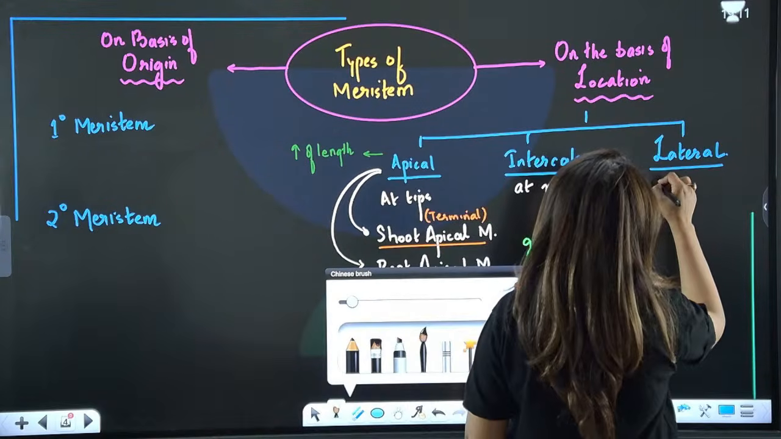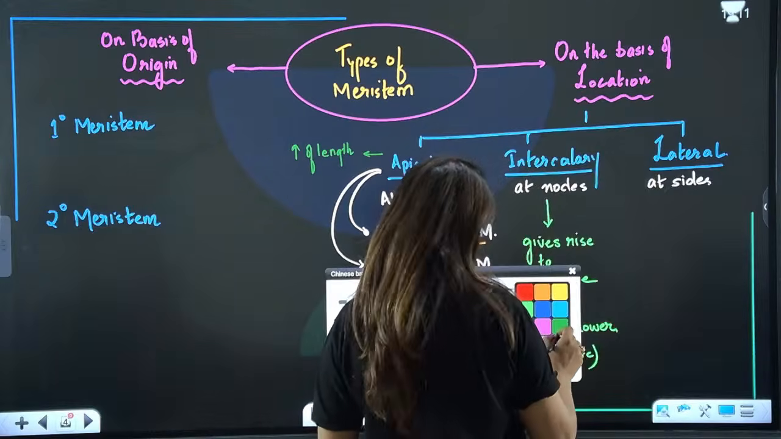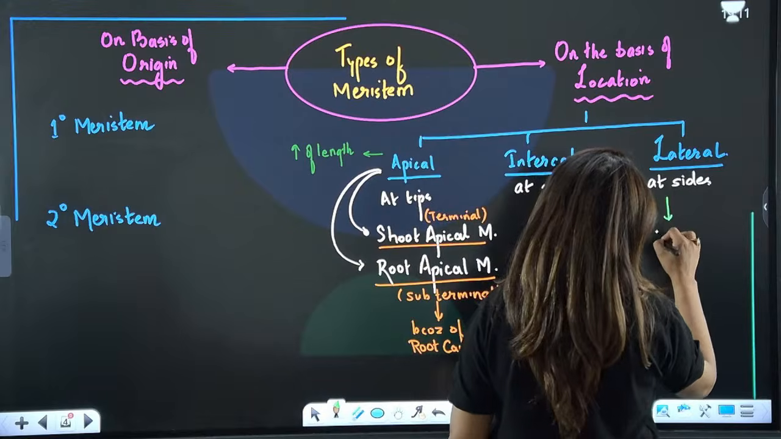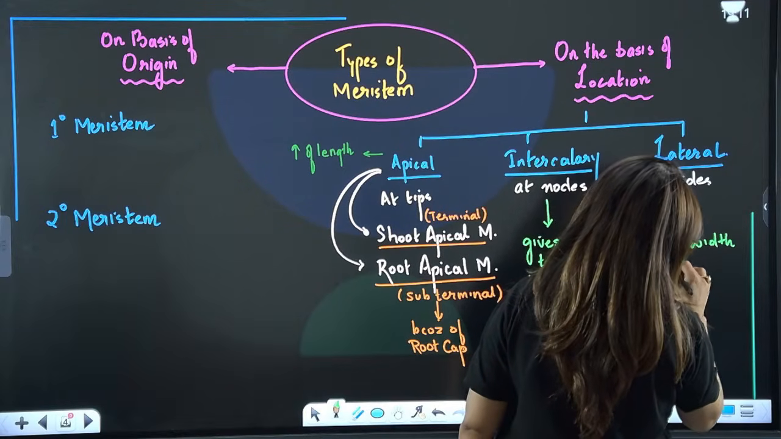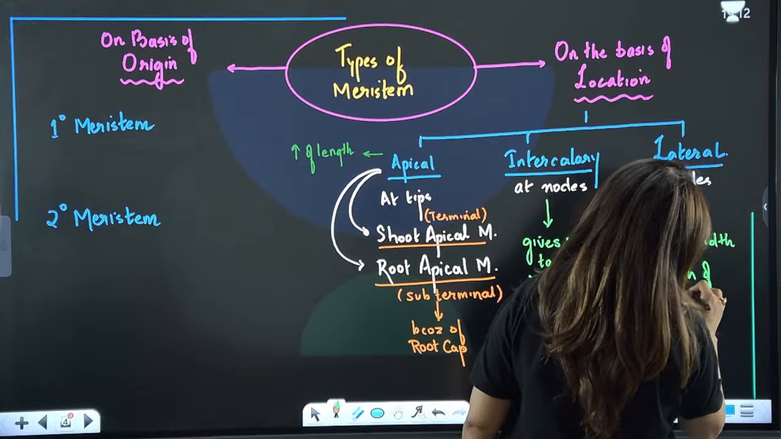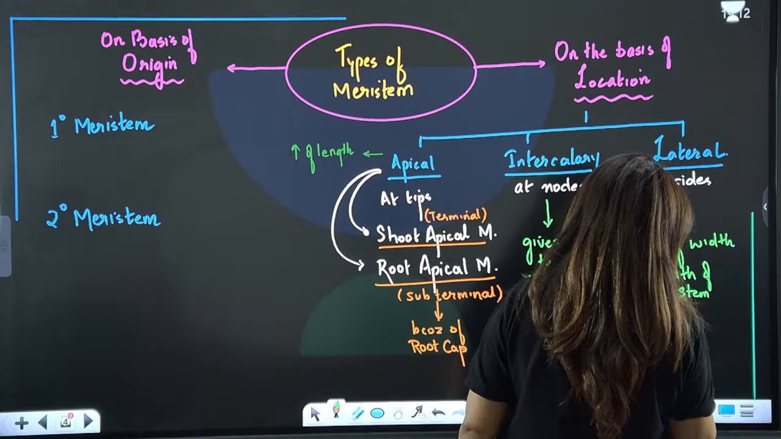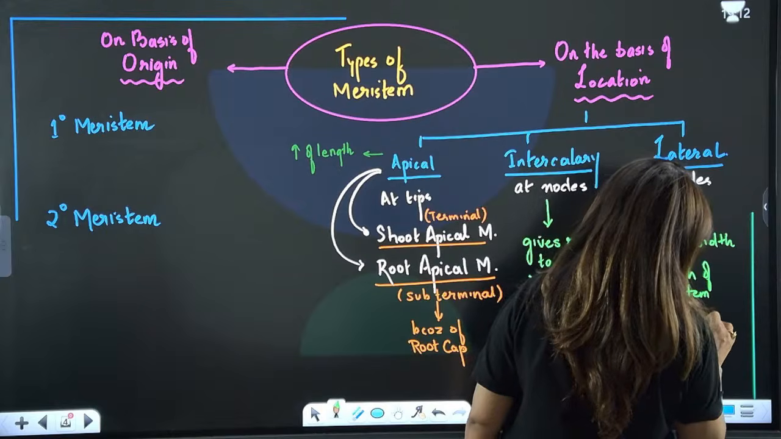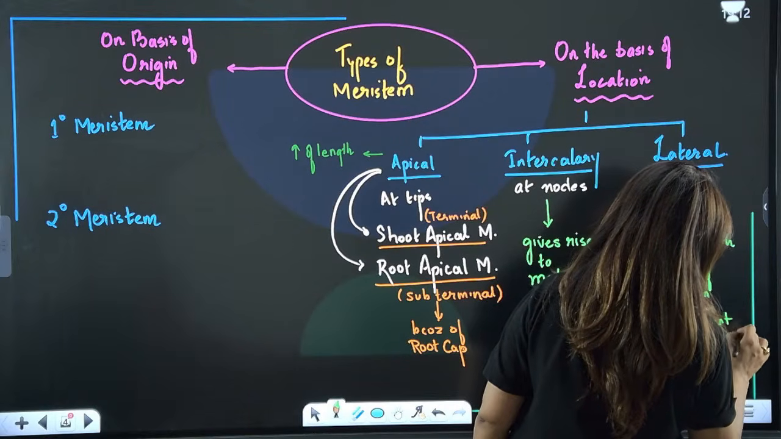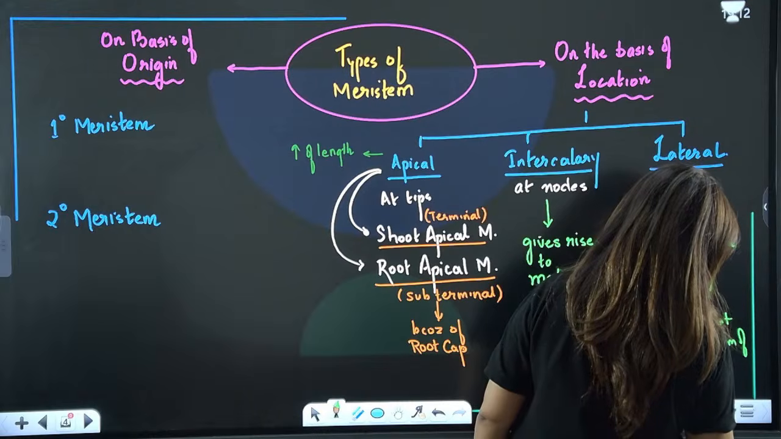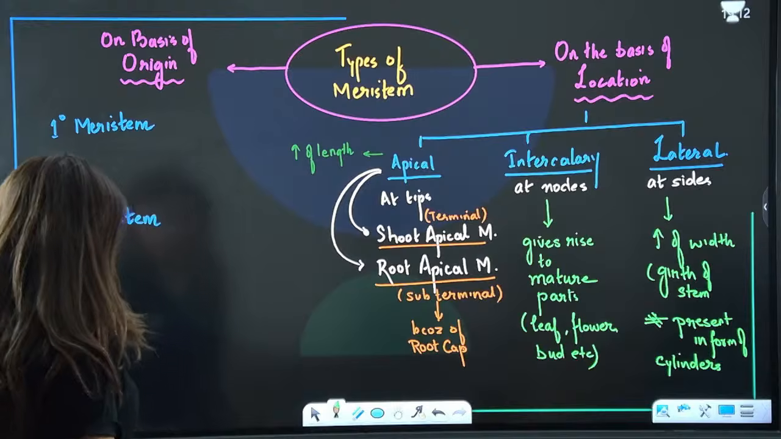And then we have lateral meristem. Lateral meristem is present at the sides. And what is the function of lateral meristem? It helps in increase of width, or you can say girth of the stem, and this is present in the form of cylinders. Is that clear? So these are the three types of meristem.